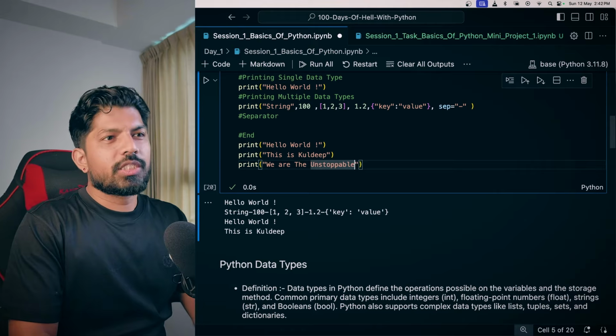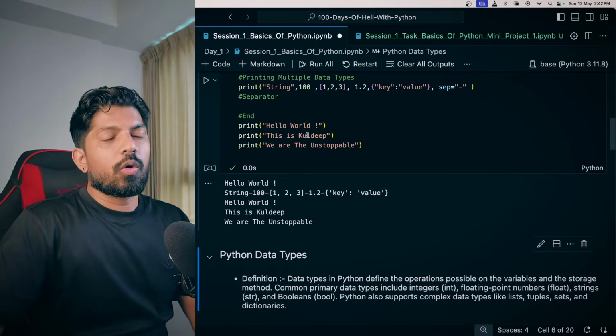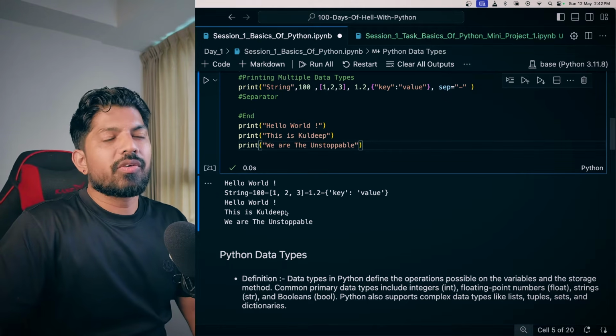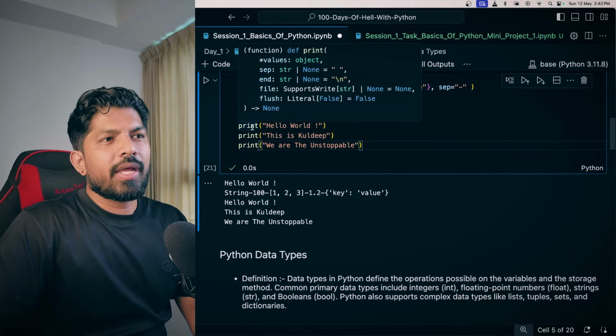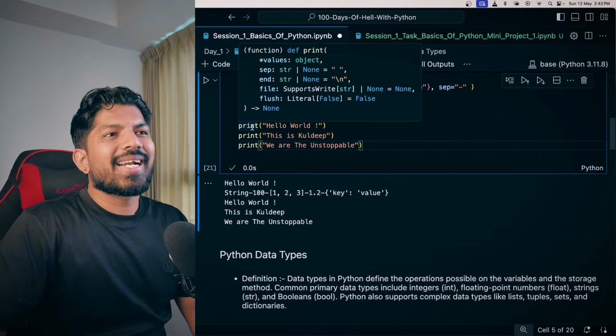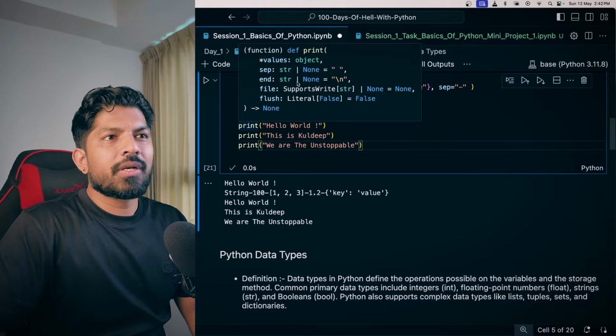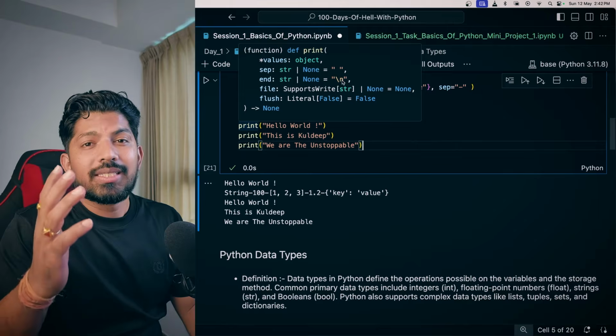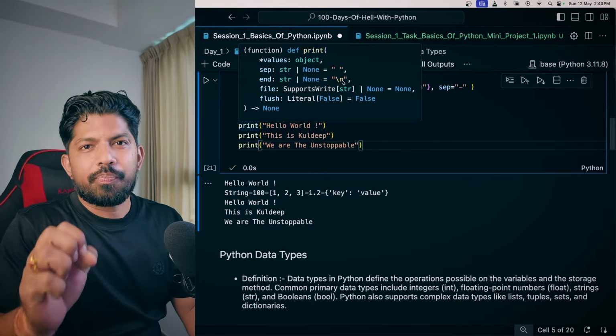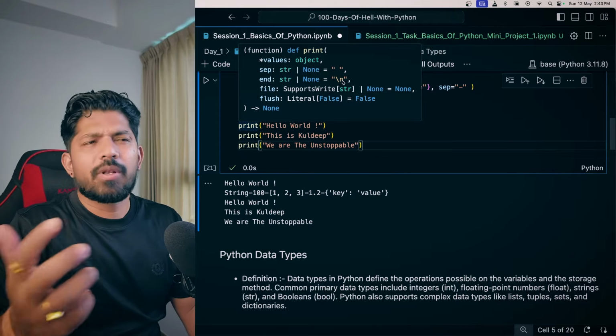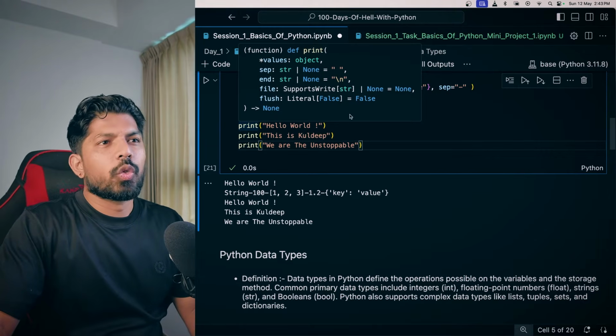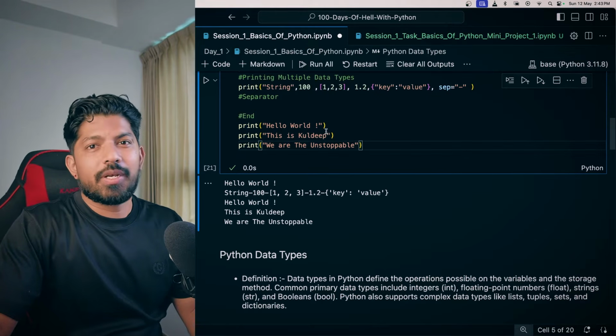Okay, when you hit shift enter, you can see that all these print outputs are on different lines. And when you hover over it, you can see that there is the end parameter and the default value is \n. \n stands for the next line. If you have done coding in HTML, then you know that, right? So if I change this value, I can get my desired results.